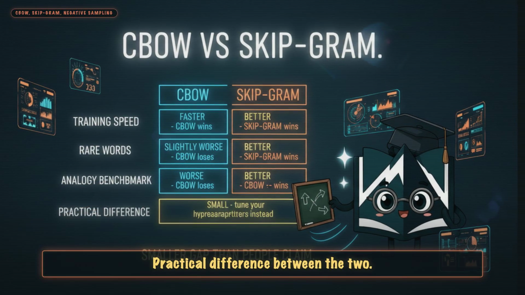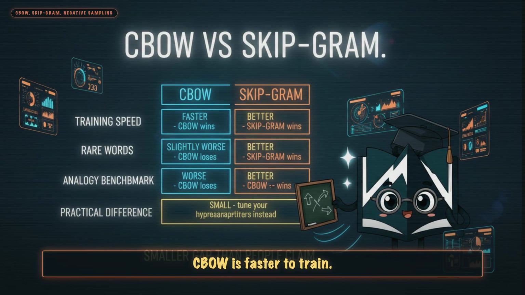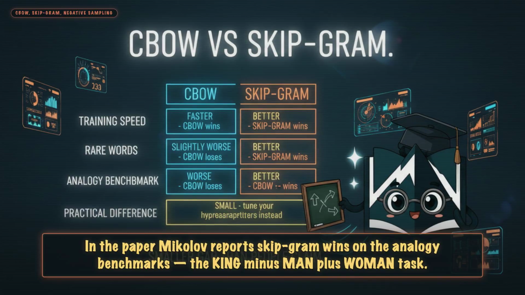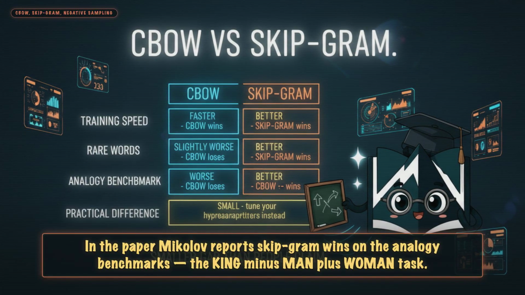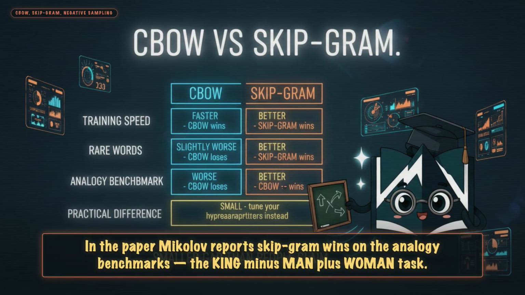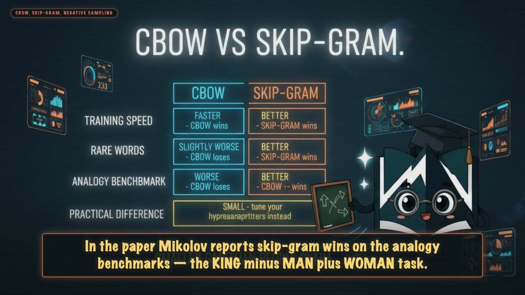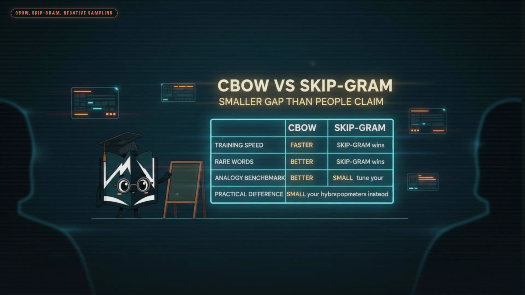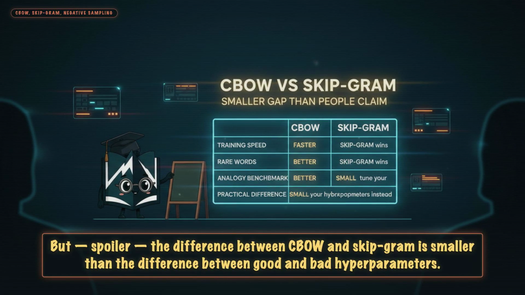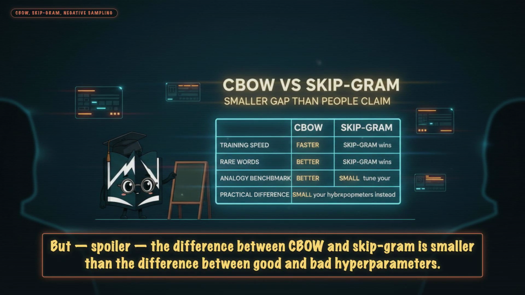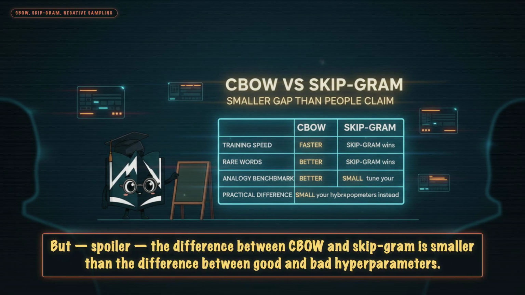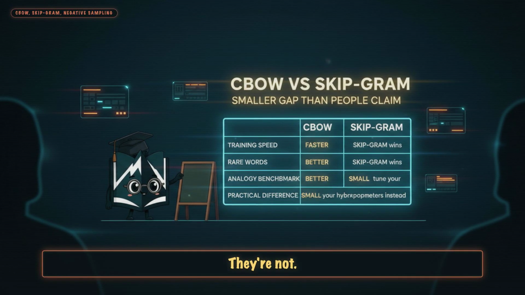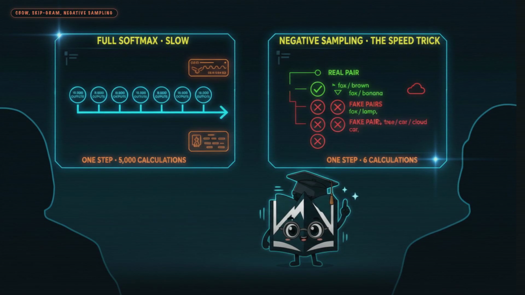Practical difference between the two. CBOW is faster to train. Skipgram works better on rare words. In the paper Mikolov reports, skipgram wins on the analogy benchmarks. The king minus man plus woman task. So most people using word2vec today are using skipgram. But, spoiler, the difference between CBOW and skipgram is smaller than the difference between good and bad hyperparameters. Everyone acts like they're radically different. They're not.